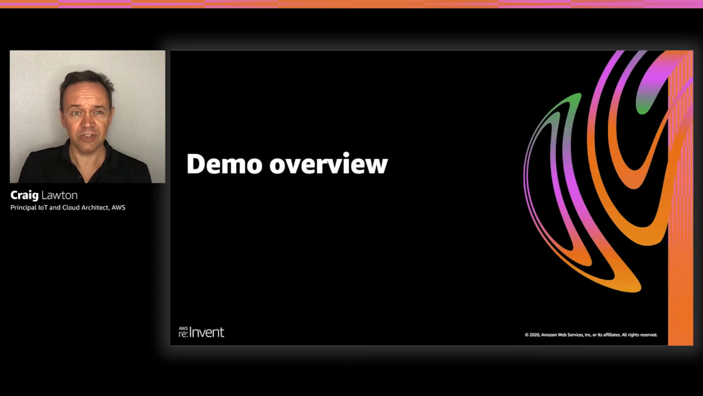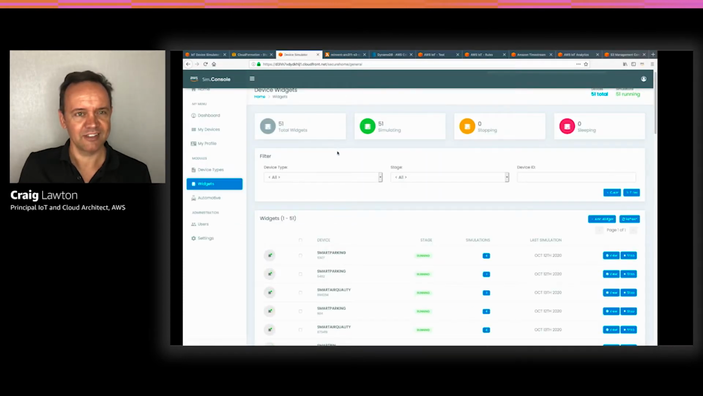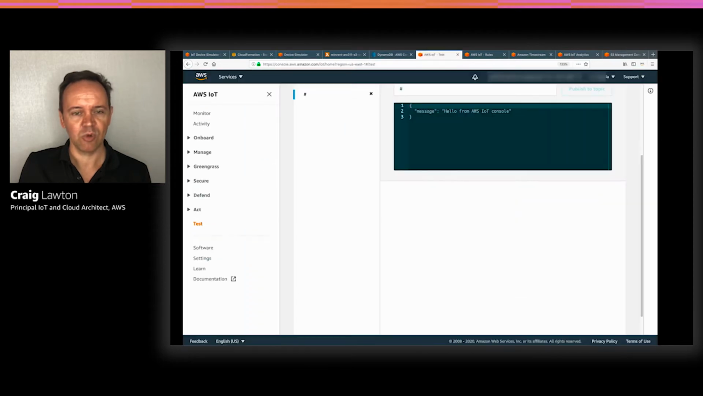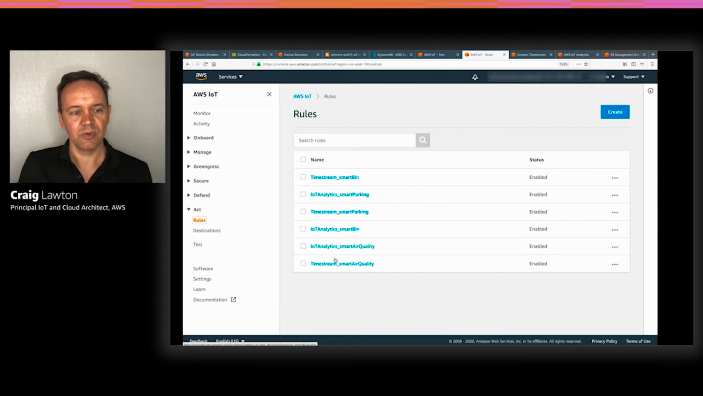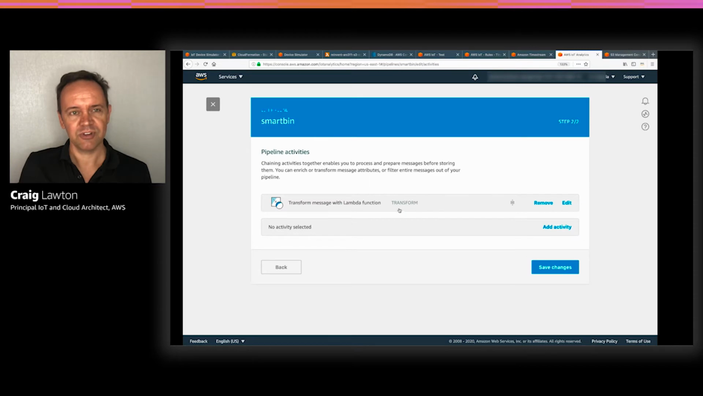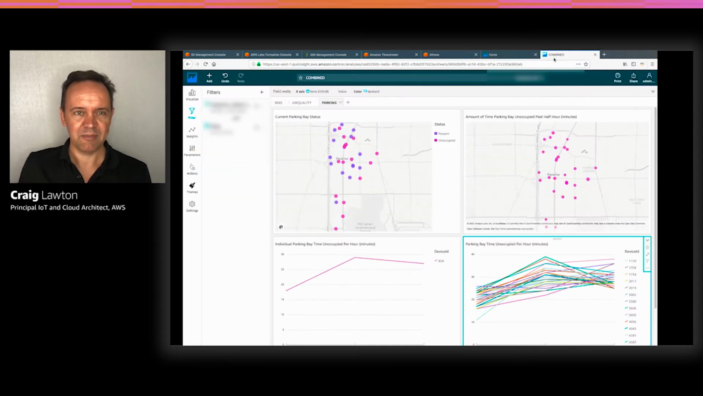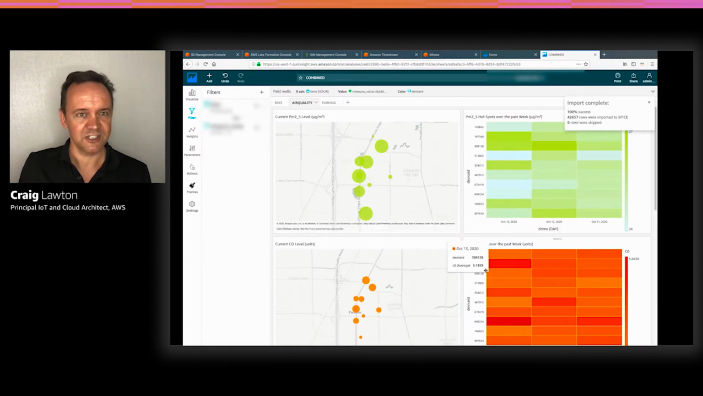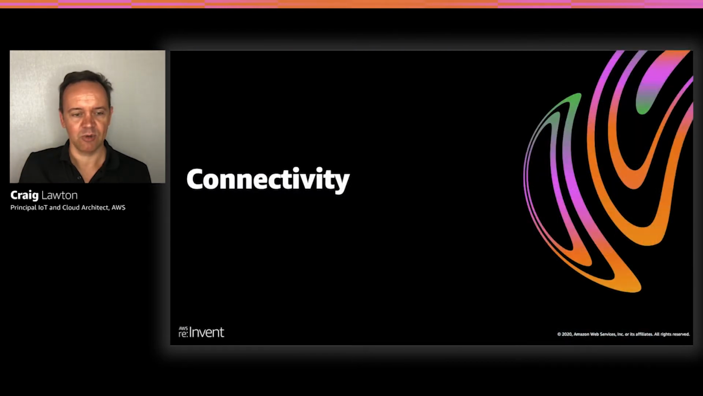I'm going to give you a quick overview of our demo now so you know what's in store. We're going to use the IoT device simulator from our IoT solutions page to generate traffic. It's going to generate parking, bin and air quality data and send it to our core service. And you can see the data coming through. We're going to use the IoT rules engine to route that to Timestream database and also through IoT analytics and add in the latitude and longitude data through a Lambda function at the pipeline stage. And that's going to allow us to create these geospatial visualizations for our 3 different demo data types of parking, bins, and air quality sensors.